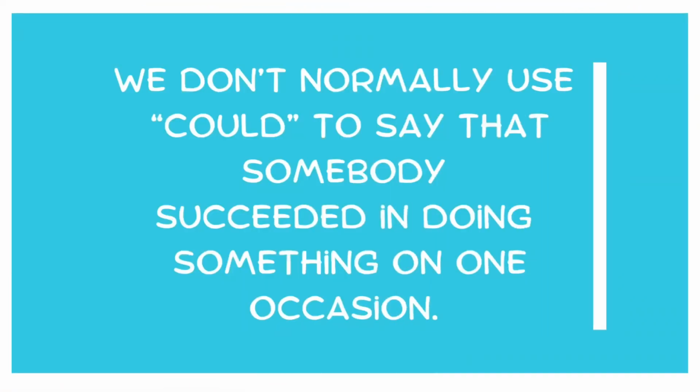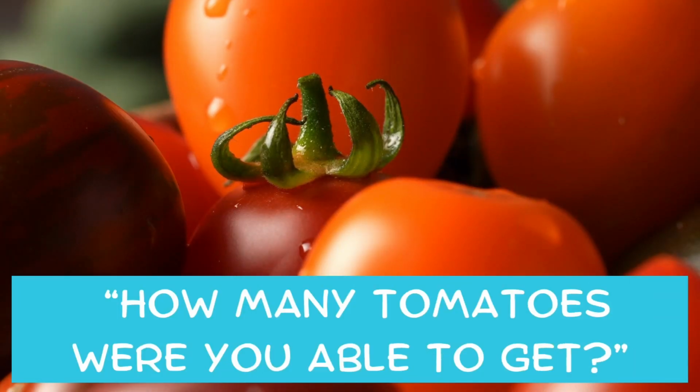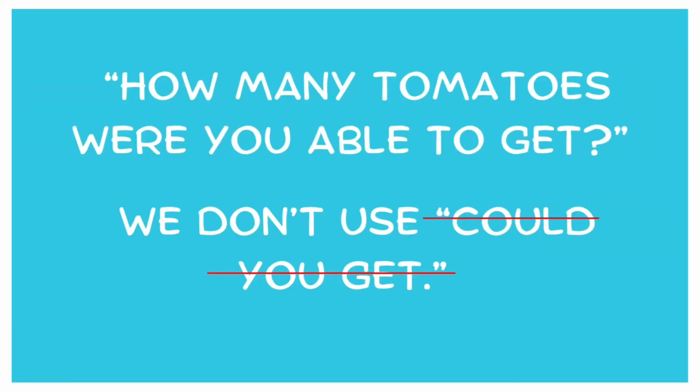We don't normally use could to say that somebody succeeded in doing something on just one occasion. For this, we use was able or were able. Or we could use the word succeeded in something. For example, how many tomatoes were you able to get? We don't want to use could you get here. We don't want to say how many tomatoes could you get.